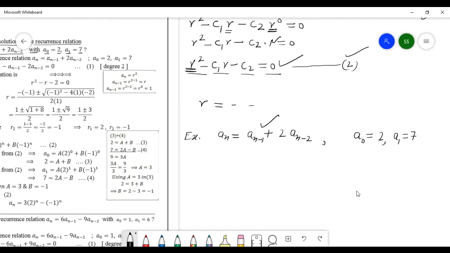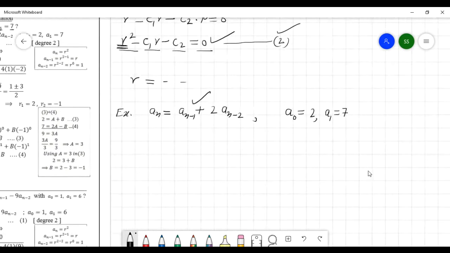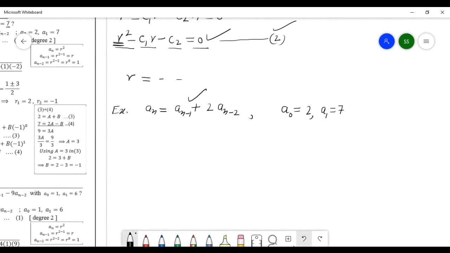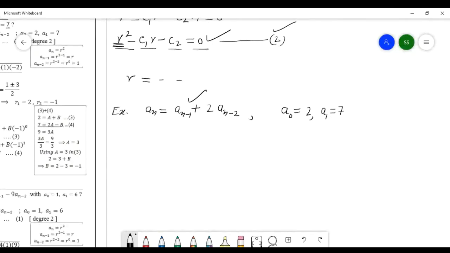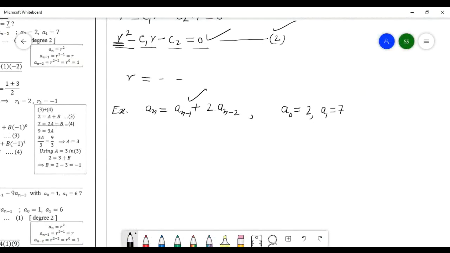Can you tell me the degree of this recurrence relation? Muhammad Al-Hussain says 2, degree 2. Any other? What is the degree of this recurrence relation? Degree 0.